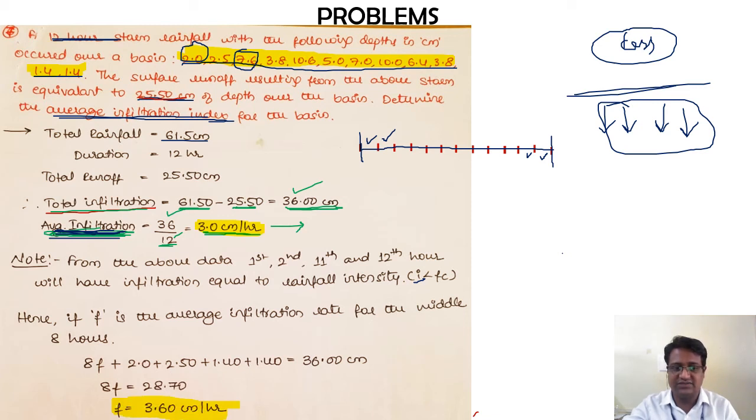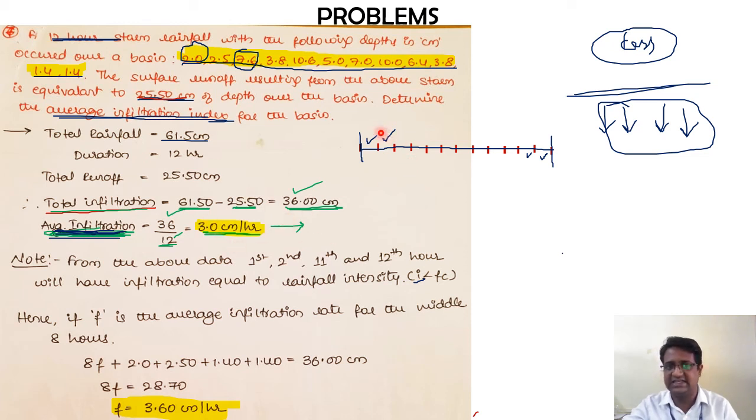So this 3.6 is more than the average infiltration. Why is it more? Because for 4 hours the rainfall occurring is less than the infiltration capacity, that is, the soil is not being infiltrated to its full capacity. So I cannot take average infiltration as equal to the average infiltration index. Here again I'll repeat: if all the values given were more than this particular value, then I would have directly said there is no need of this calculation, and average infiltration is equal to the average infiltration index itself.